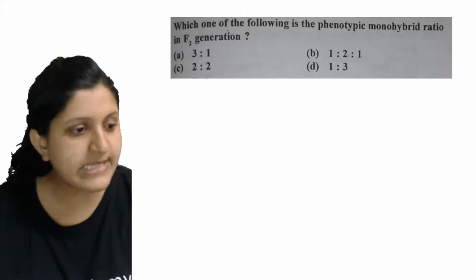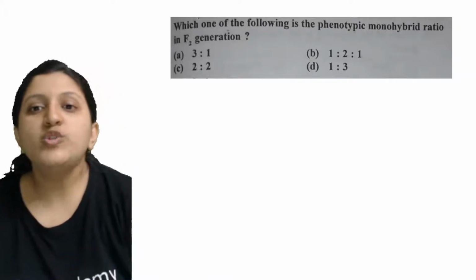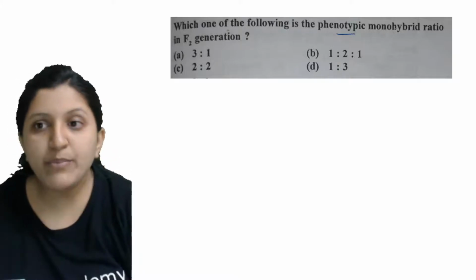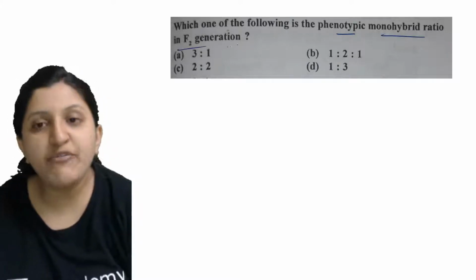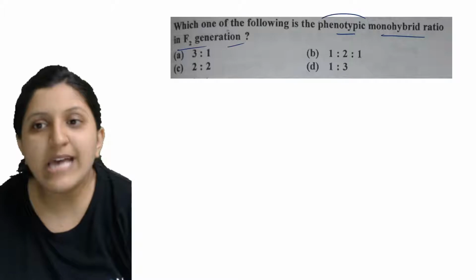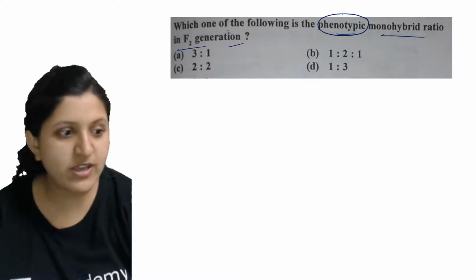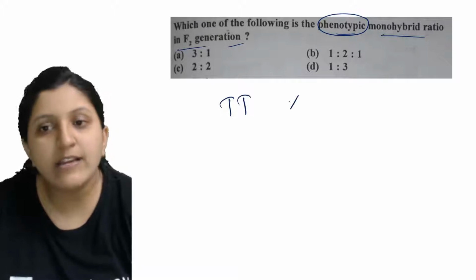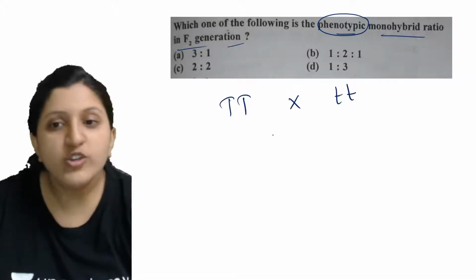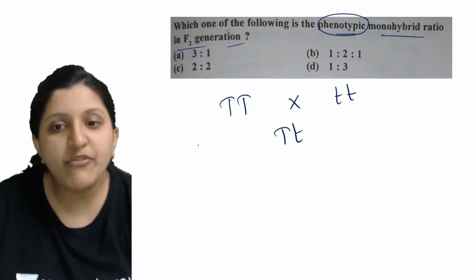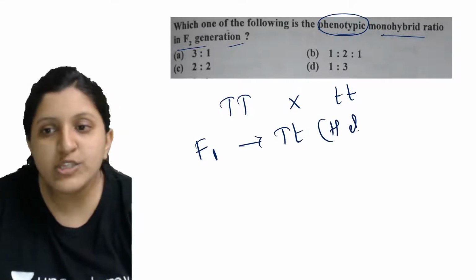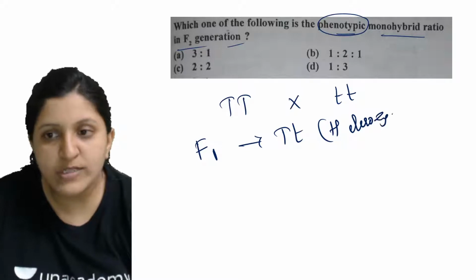Okay, so let's have a look at the other one. Which one of the following is the phenotypic monohybrid ratio? That is in the F2 generation. So what is that phenotypic monohybrid ratio? That means we are taking only one character. Let's say this is the character that we are taking, height. In that case, all of them in the F1 generation are going to be heterozygous tall.